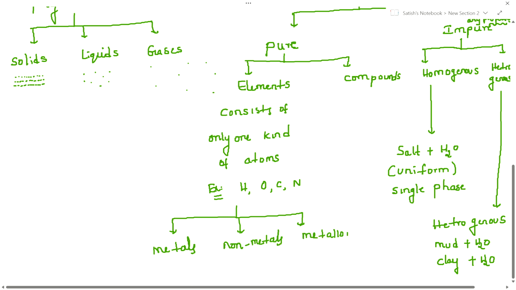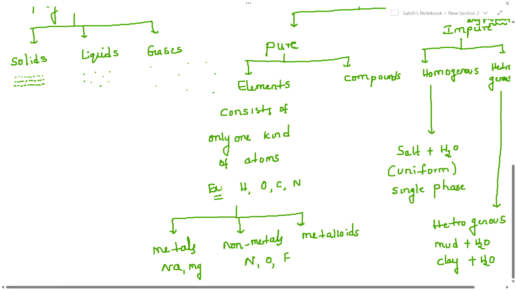Even this topic is very easy, guys. Metals mean ready to lose electrons. Best examples: sodium, magnesium, like this. Next, non-metals are nothing but ready to gain electrons. Electropositivity is more in metals, electronegativity is more in non-metals. So take examples: nitrogen, oxygen, fluorine, like this.